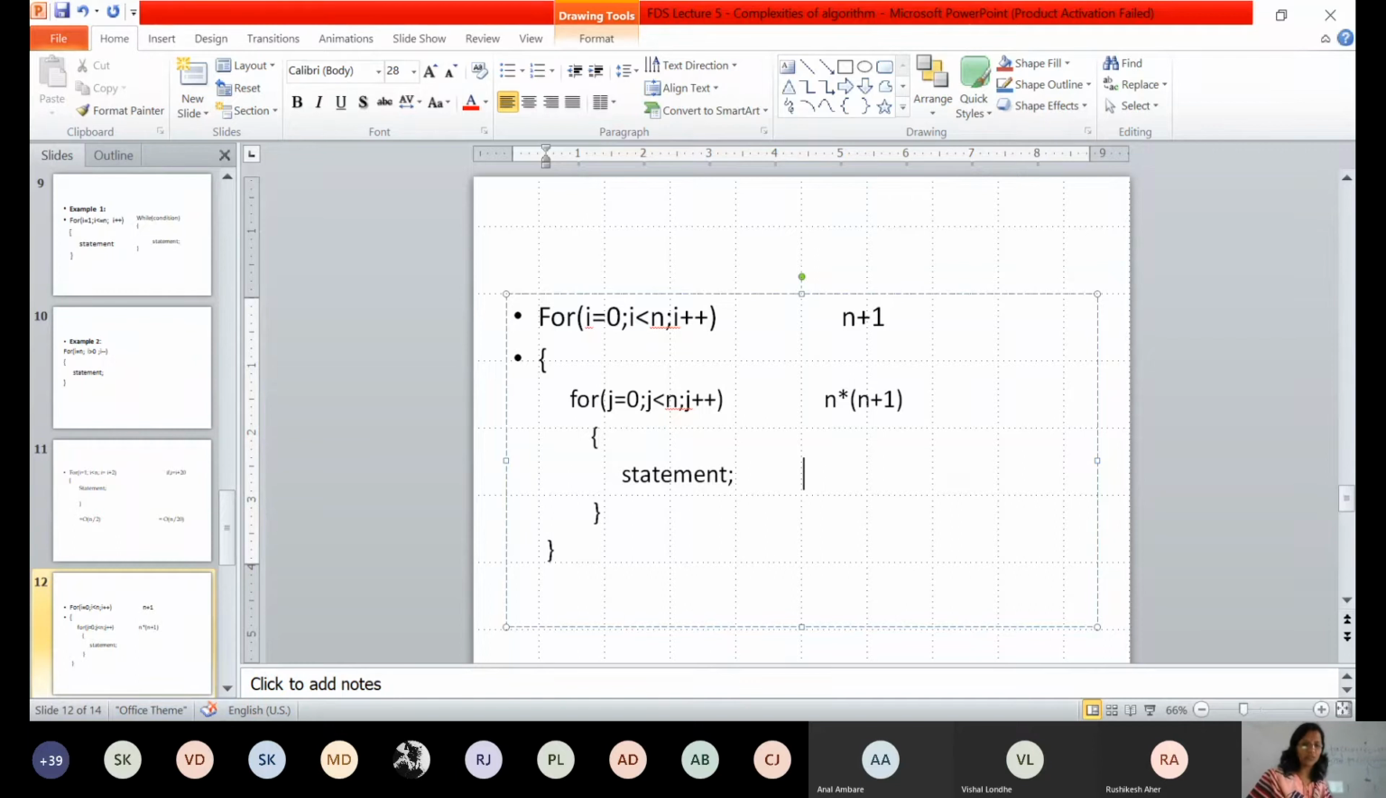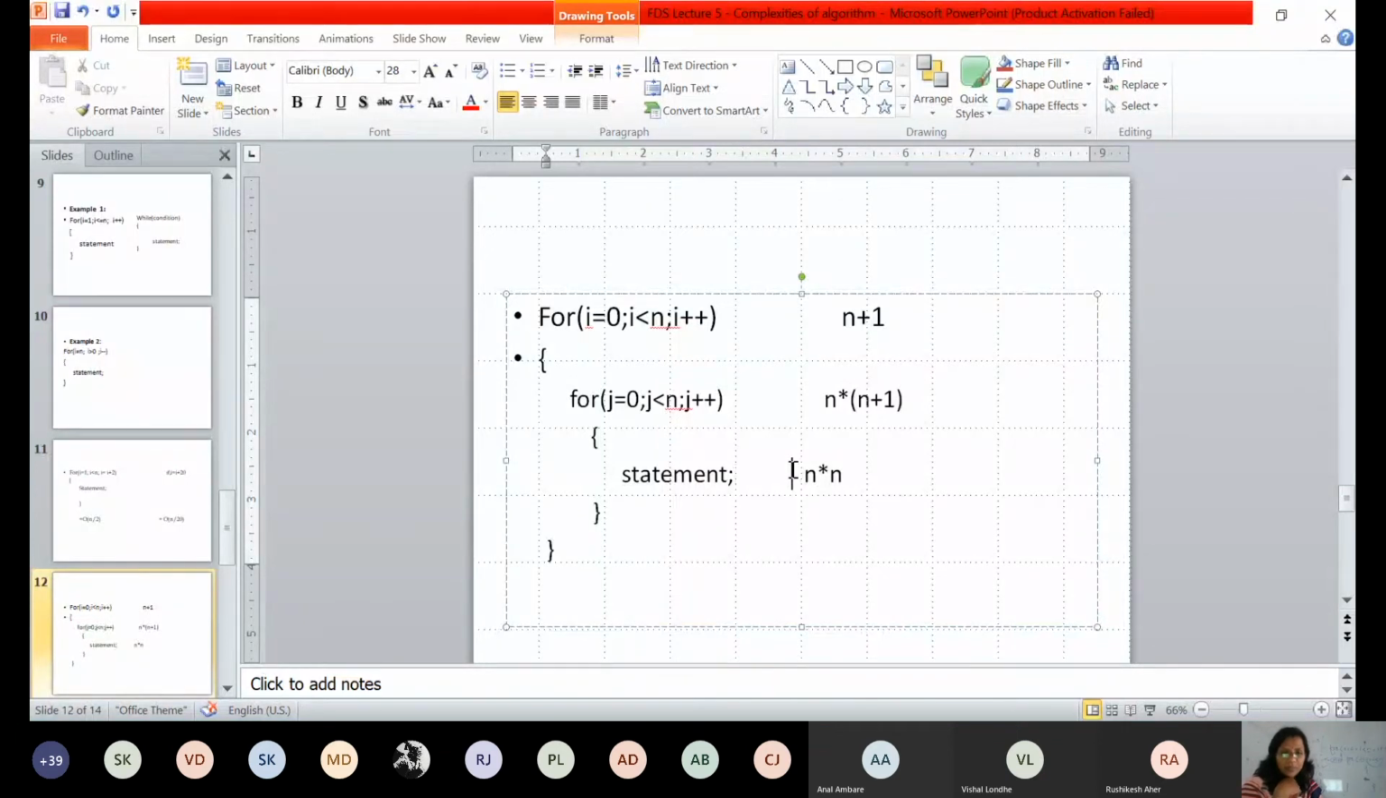What is the true condition for the outer for? Until and unless your i reaches n, right? And what is the true condition for your j? Until and unless j reaches n. So this inner statement in the nested for loop will be executed for how many times? N into n, n into n times. Are you getting it? Is that clear?